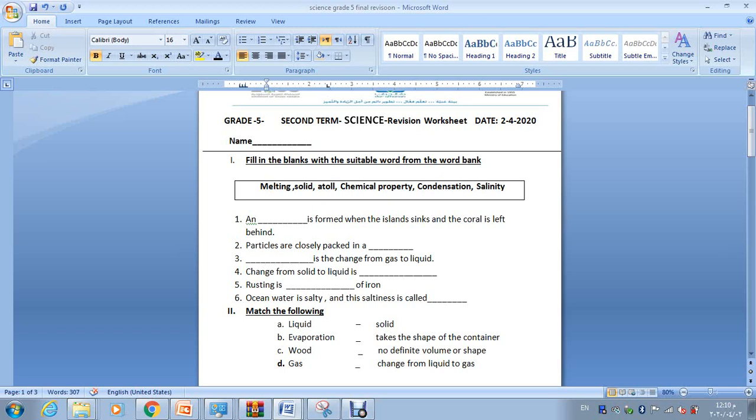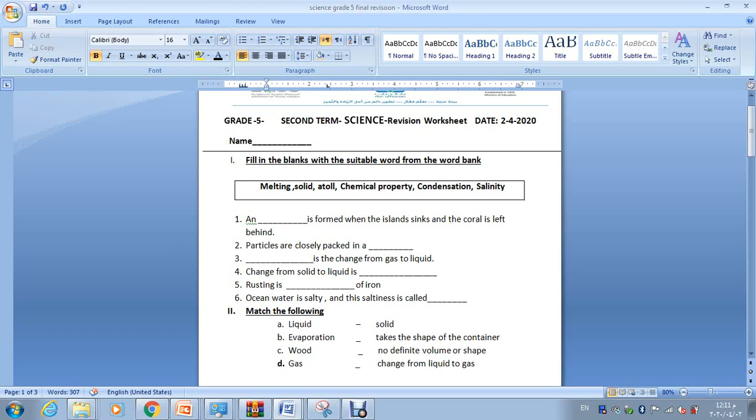We are going to revise the number of lessons that we have taken. The first lesson is: what are oceans like? What objects are part of the solar system? What are solids, liquids, and gases? And how does matter change? So those are the lessons that inshallah we're going to revise today.